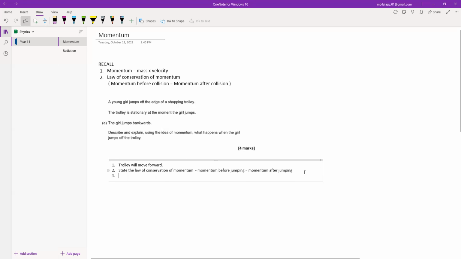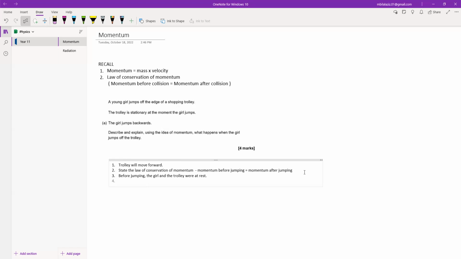Now we say that before jumping, the girl and the trolley were at rest, because the trolley was not moving and the girl was on the edge of the trolley, so the girl was not moving too, and the total momentum before the jumping was 0. The momentum after jumping should also be 0 according to the law of conservation of momentum. So we must say that if the girl jumps backwards, then the trolley will move forward in order to conserve the momentum.